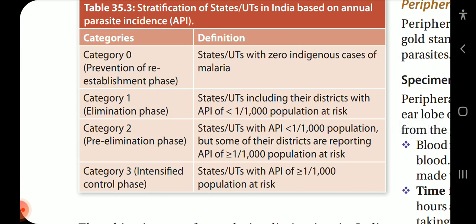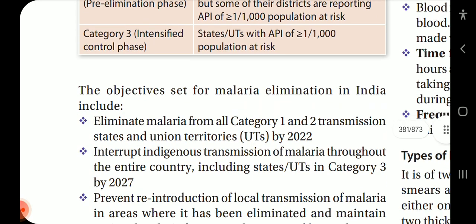Category 0, prevention of reestablishment phase. States or UTs with zero indigenous cases of malaria. Category 1, elimination phase. States or UTs including the districts with API of less than 1 per 1,000 population at risk. Category 2, pre-elimination phase. States or UTs with API less than 1 per 1,000 population, but some of the districts are reporting API of more than 1 per 1,000 population at risk. Category 3, intensified control phase. States or UTs with API of more than 1 per 1,000 population at risk.